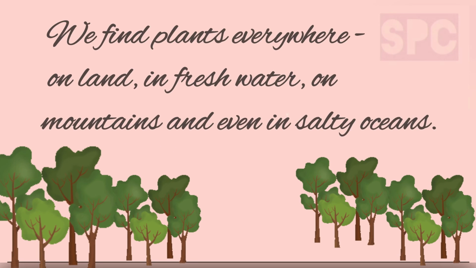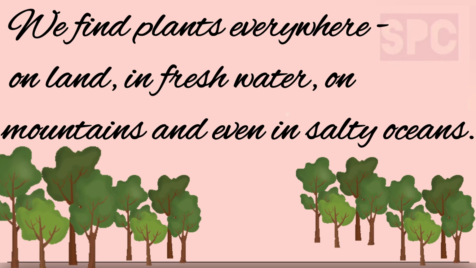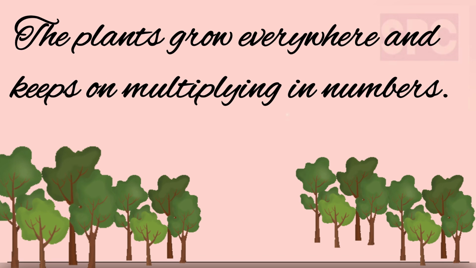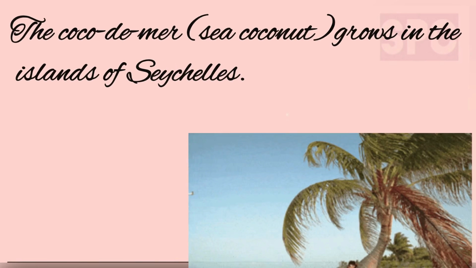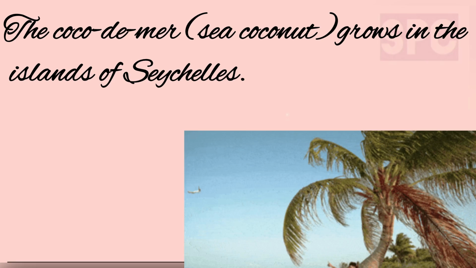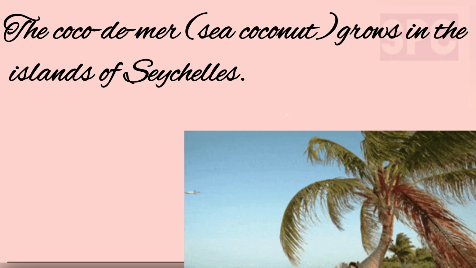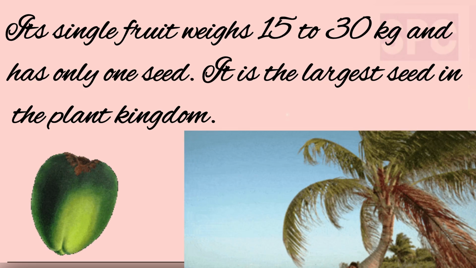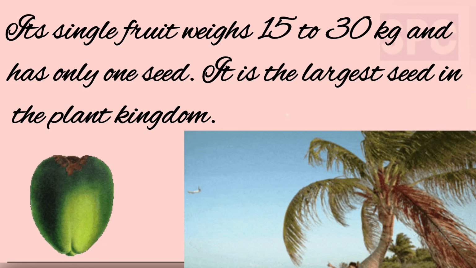Plants. We find plants everywhere, on land, in fresh water, on mountains, and even in salty oceans. The plants grow everywhere and keep on multiplying in numbers. Students, the coco de mer, also called as sea coconut, grows in the islands of Seychelles. Its single fruit weighs 15 to 30 kg and has only one seed. It is the largest seed in the plant kingdom.